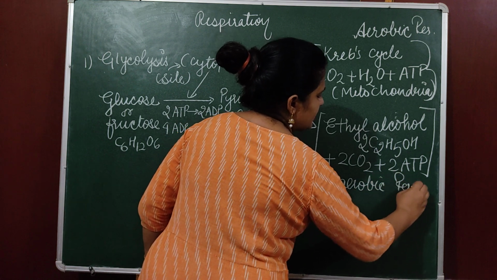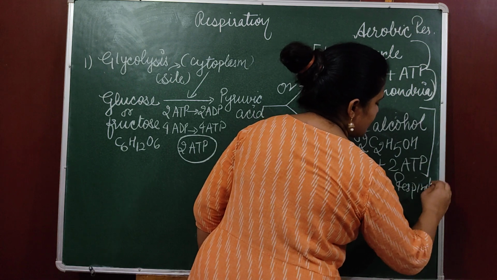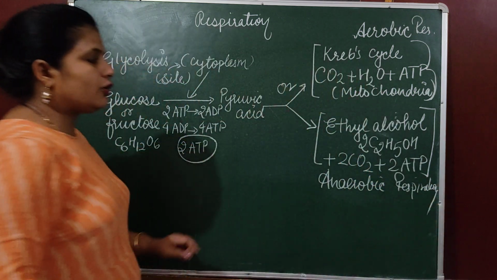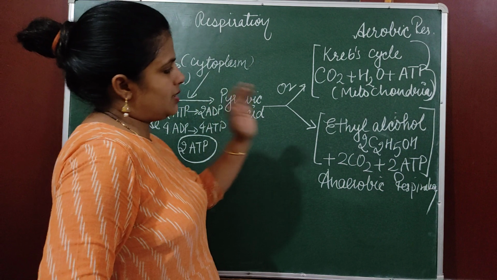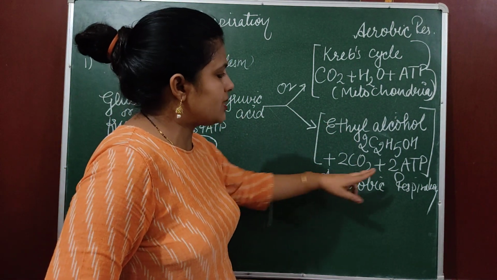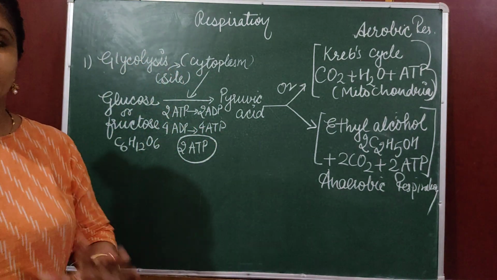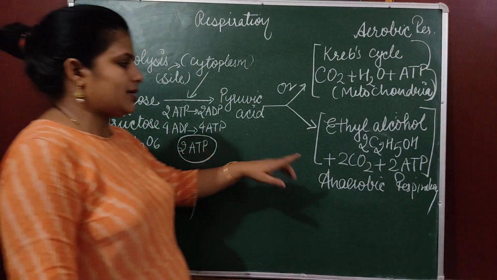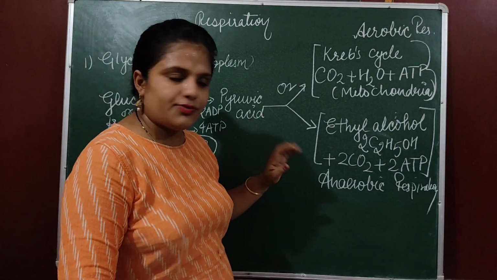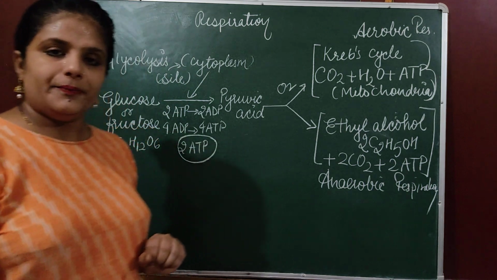I am not discussing the case of animals right now, because we will have a different chapter for that. So during anaerobic respiration, ethyl alcohol, 2 molecules of carbon dioxide and 2 molecules of ATP will be produced. So in case of anaerobic respiration, everything is in twos. 2 molecules of C2H5OH, 2 molecules of carbon dioxide, 2 molecules of ATP. Clear? Any doubt?